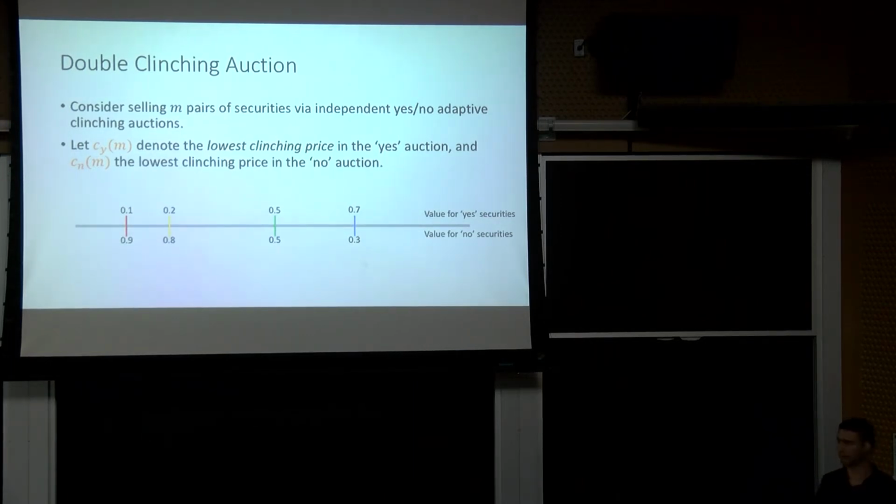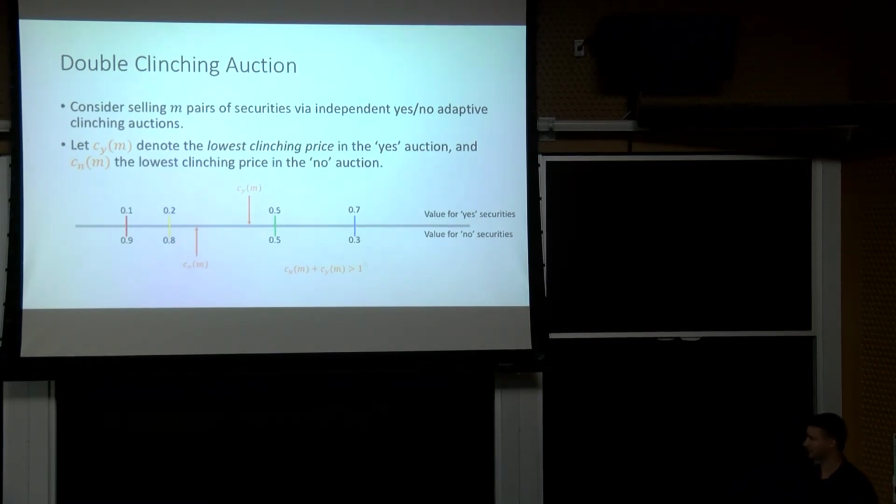Suppose we sell some small number of securities, M. If the number of securities is small, it means the price is going to be high. So let's just say that the first clinching price in the yes auction is somewhere up around 0.5, and in the no auction is somewhere up around 0.8. And the sum of these is, of course, greater than 1, which means we need to sell more securities.